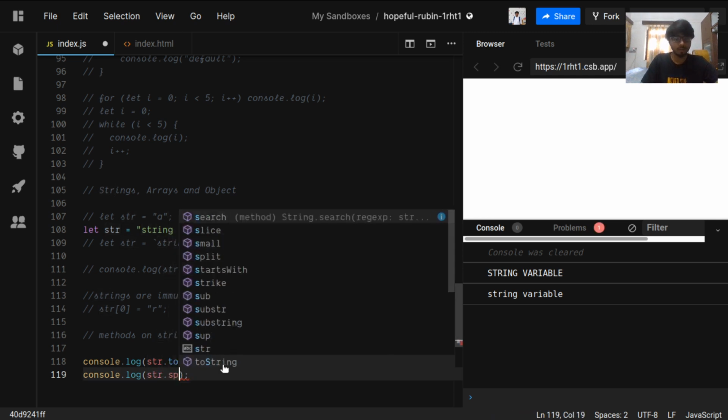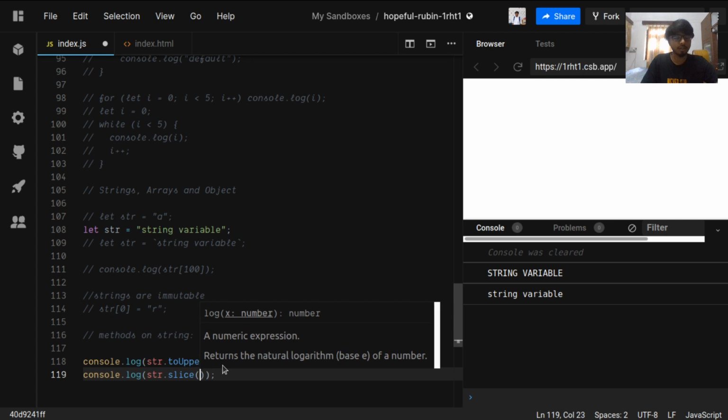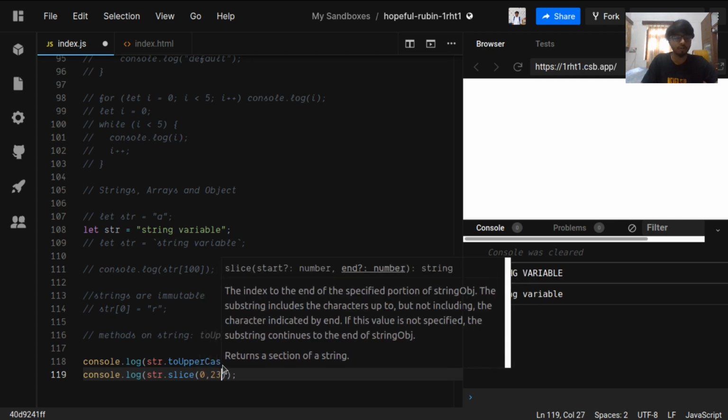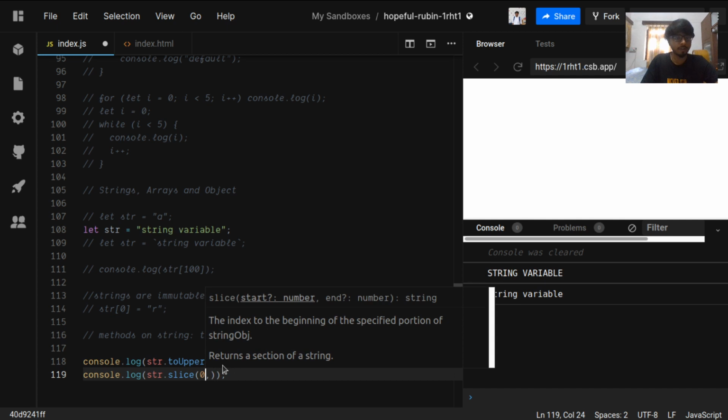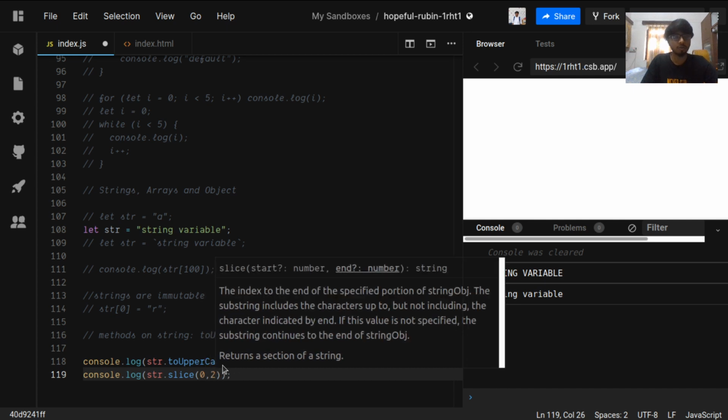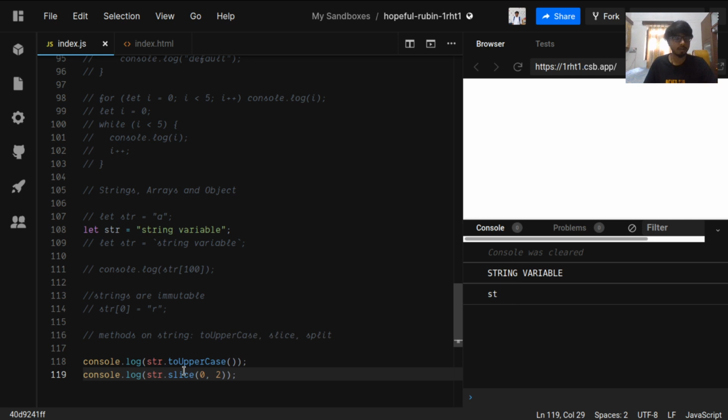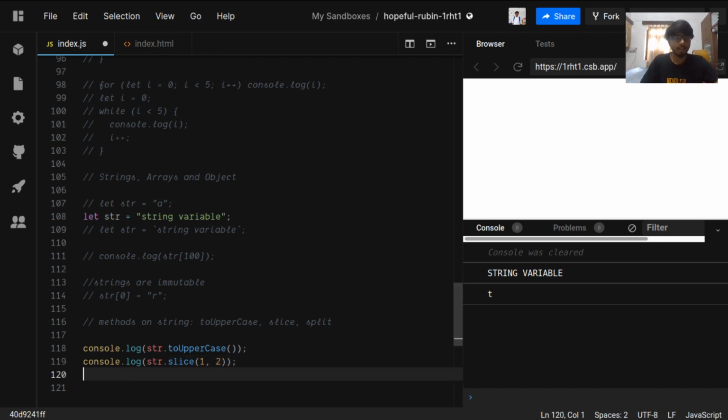So we can use a slice on string. Slice is just returning a substring from a value to another value. So starting from the 0 index, we can slice 2 characters. So from 0 we are slicing till 2. So from 0, 1, and when the value is equal to 2, then it will not print that value. We can do slice from 1 to 2, which means starting from 1 going to 1 and then 2, and 2 should not be printed, so it will return us t. So this is how slice works.